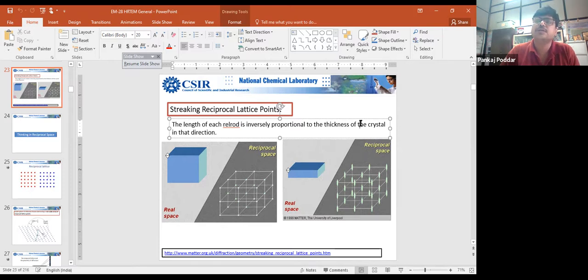Same goes for XPS as well. In XPS also we use X-rays. Yes, but there we create a vacuum. Will it affect the sample? No, vacuum. Suppose your sample is wet, suppose your sample has lots of solvent, for example if it is a gel. Suppose your sample is like a contact lens. Contact lenses have to be wet, right?